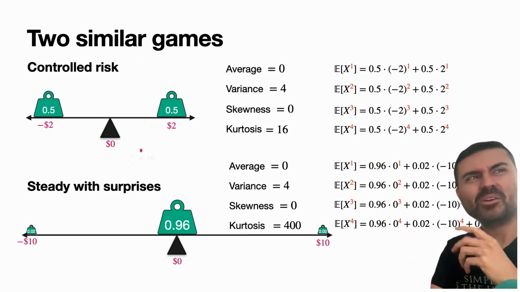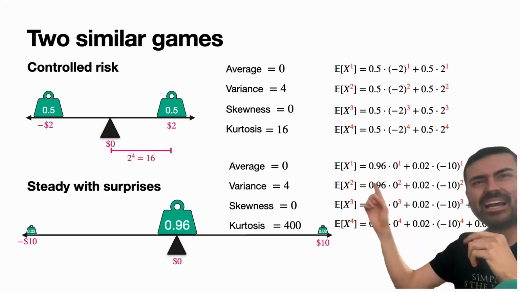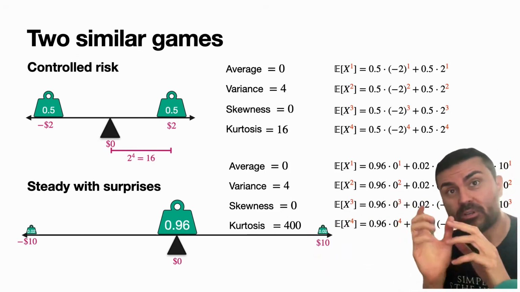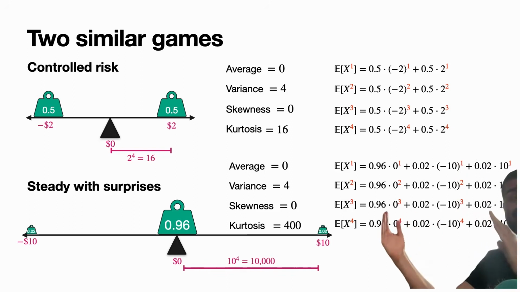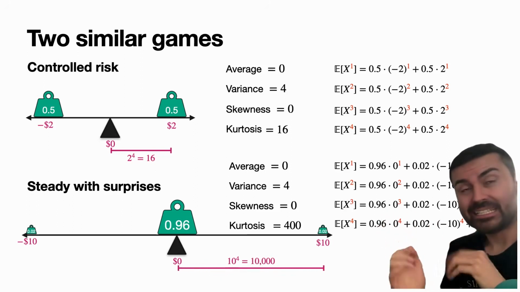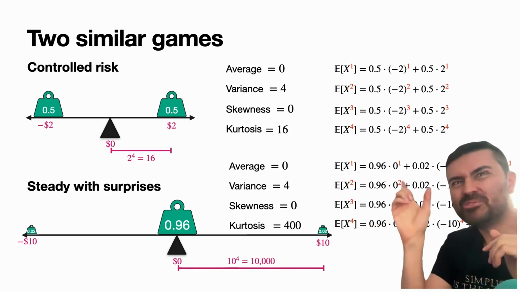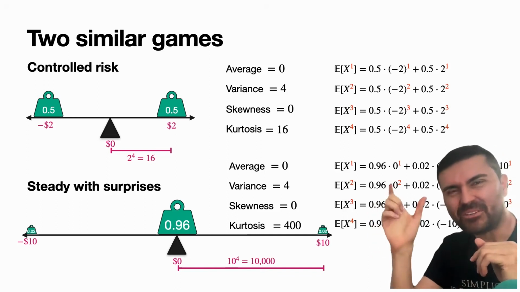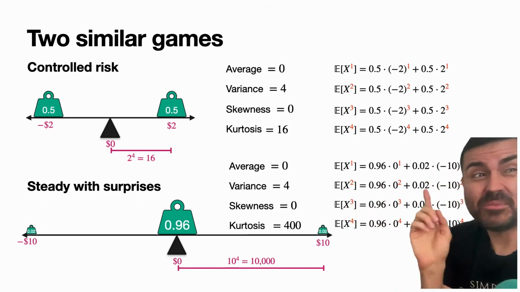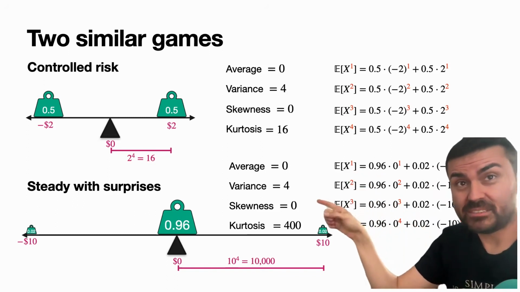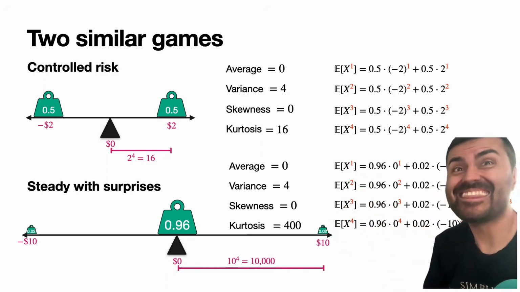And why is that so big? Well, take a look at that width. You have a 2. To the 4 is 16. On the other hand, for the second one, you have a width of 10. And 10 to the 4 is huge. It's 10,000. So 2 and 10 may be similar, and so the variance squares them and is not going to get such a big difference. But when you raise them to the 4, the 2 becomes a 16. The 10 becomes a 10,000.